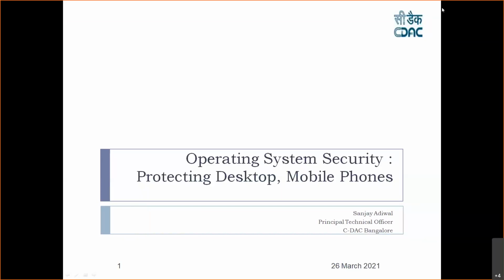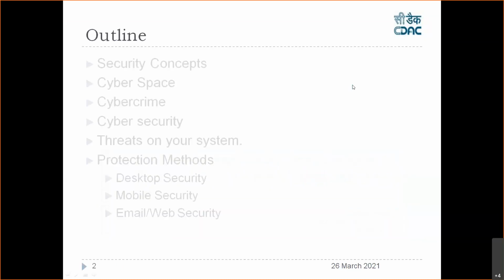And finally, I'll be giving you a demo of how you can create a malware which is called a RAT for Windows system as well as for Android system. Okay, so this is the outline of the session.